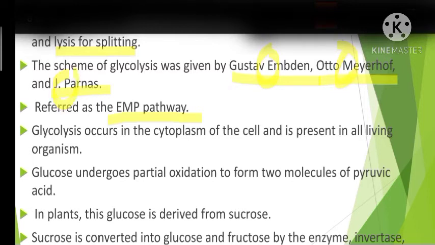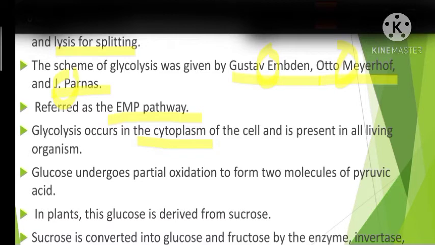So this glycolysis is also said to be the EMP pathway. Now, this pathway, as I told you, occurs in all organisms, whether anaerobic or aerobic. Where does glycolysis occur? It occurs in the cytoplasm of all living cells.